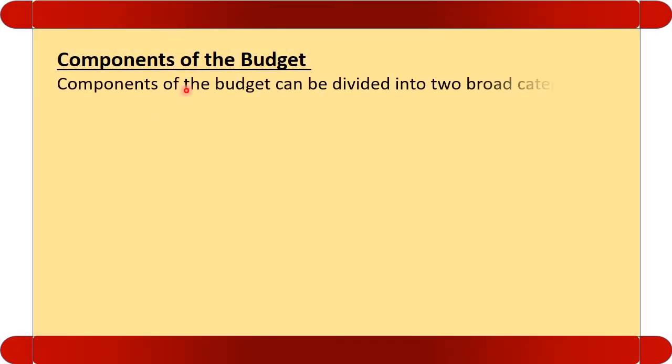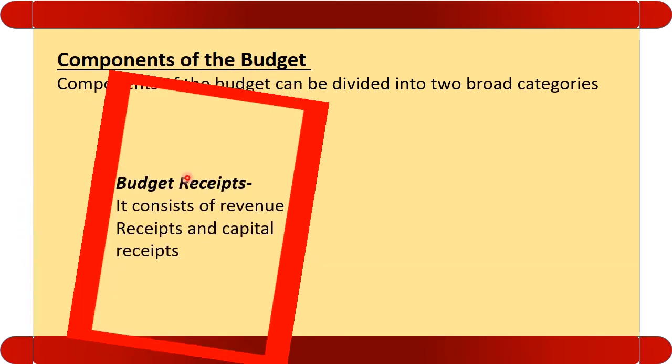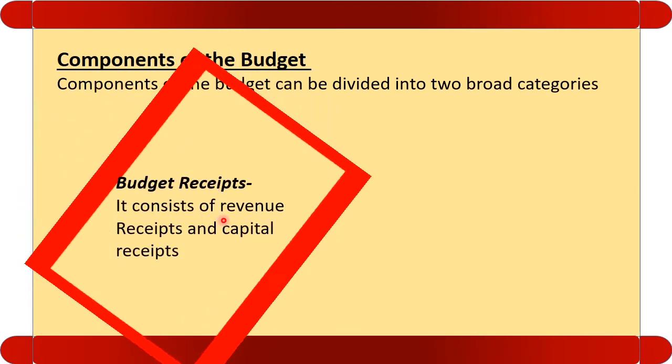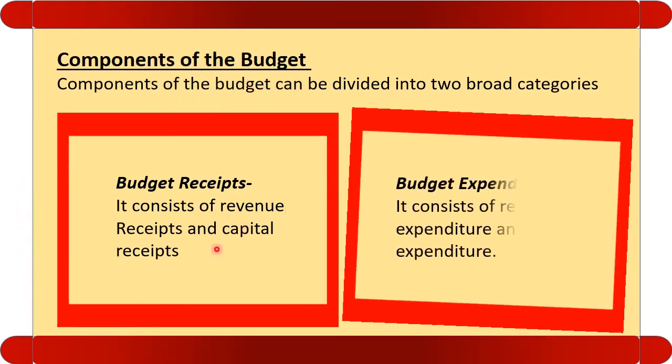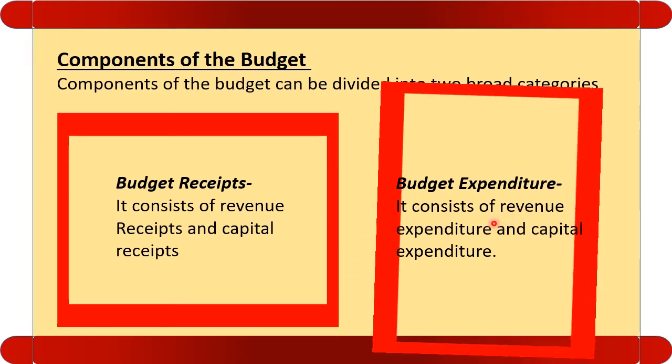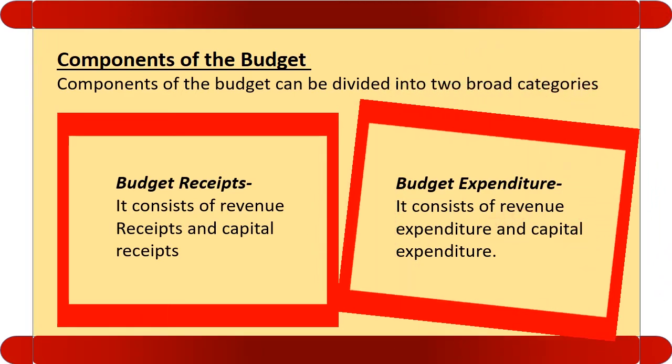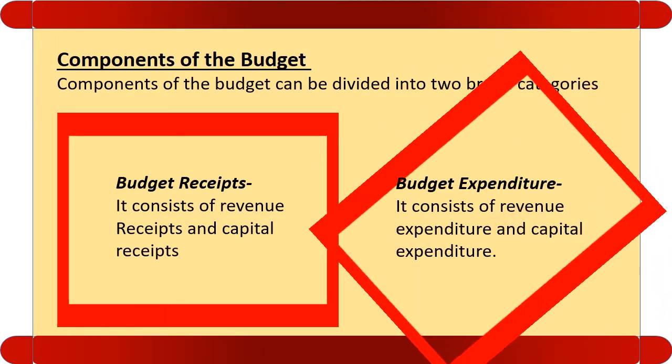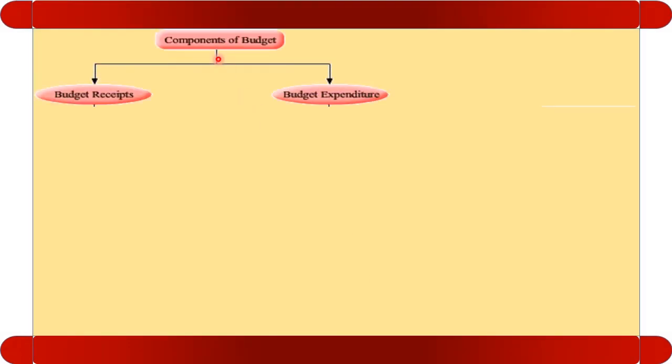See the components of the budget. The budget can be divided into two broad categories. Budgetary receipt, it consists of revenue receipts and the capital receipts, and the budgetary expenditure, and budgetary expenditure consists of revenue expenditure and capital expenditure. Let us discuss the components of the budget. Budget is having two components, budget receipt and budget expenditure.